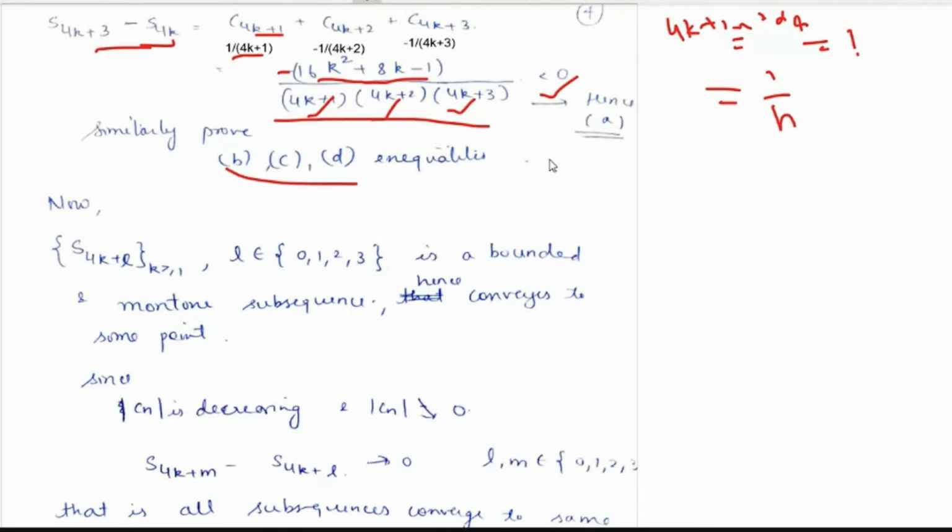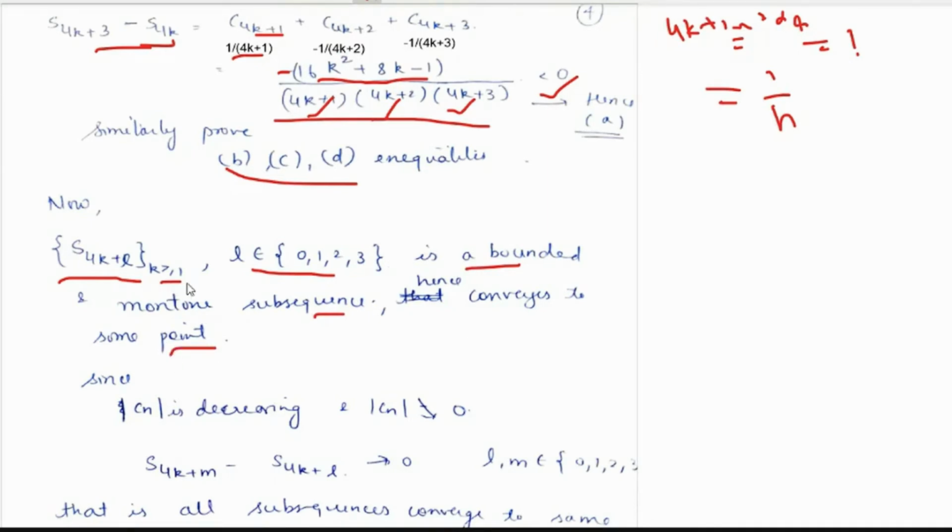Now, why was it useful? Because we are considering this sum series, the sequence S4k plus L, where k is greater than or equal to 1 and L belongs to 0, 1, 2, 3. So which ones will come in this? S4k, S4k plus 1, S4k plus 2, and S4k plus 3. Now, this sequence would be a bounded and monotonic subsequence and hence converges to some point.